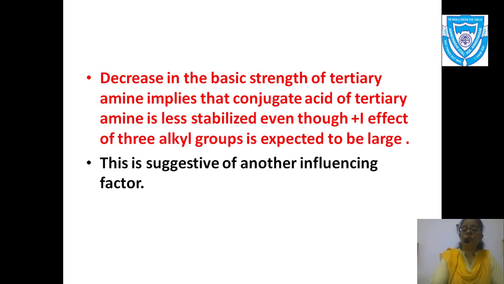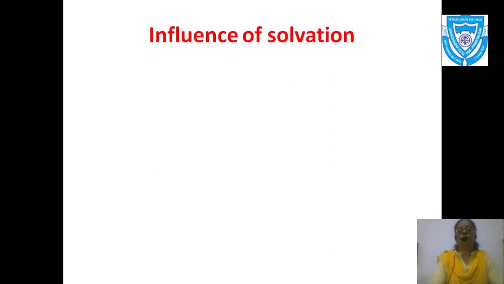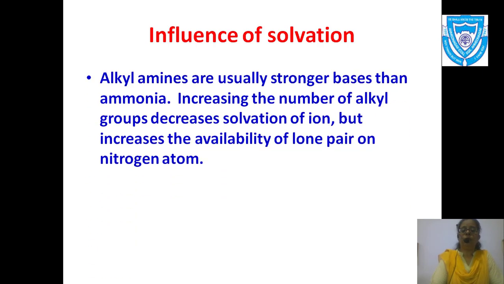As I have already told you earlier, one factor was the inductive effect and the other factor was solvation. The topic we are going to discuss now is the influence of solvation. Alkyl amines are usually stronger bases than ammonia.